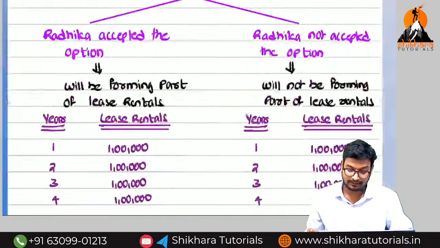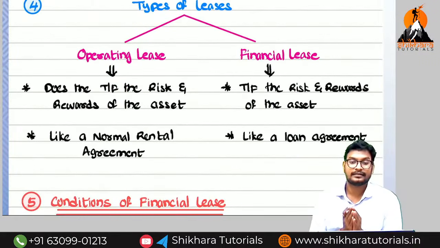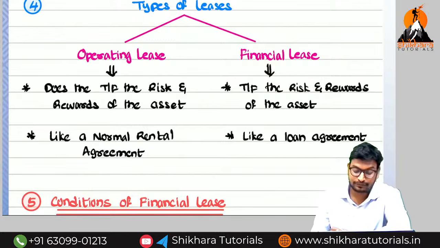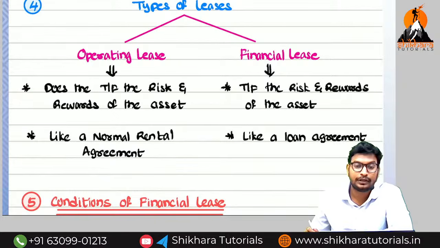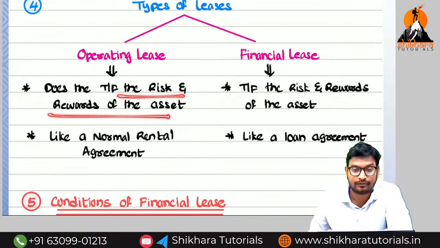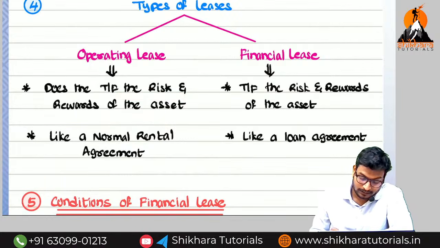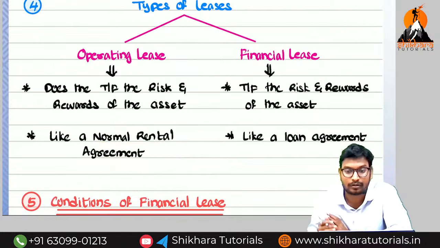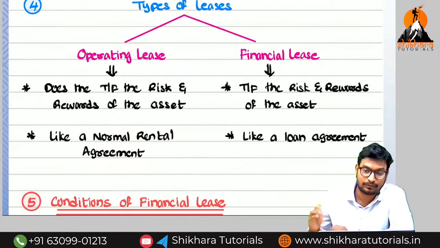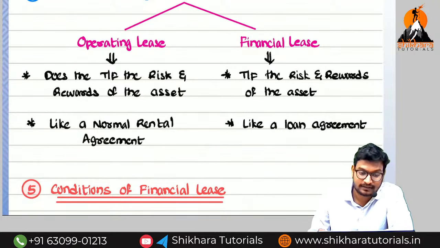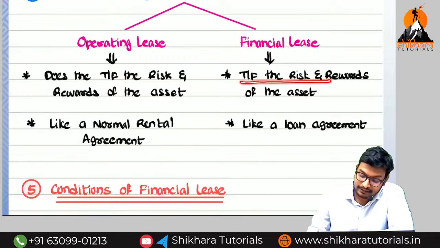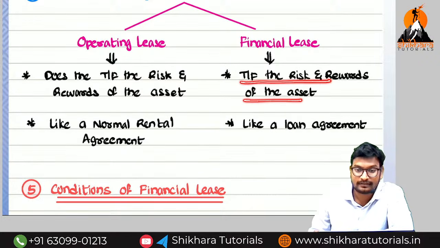the types of leases. So how many types of leases are there? 2 types. The first one is operating lease, the second one is financial lease. When do we call it an operating lease? When the risk and rewards of the asset are not transferred, it is called an operating lease. It is like a normal rental agreement, what we have seen outside. Coming to the financial lease, when the transfer of risk and rewards of the asset takes place, it is called a financial lease.